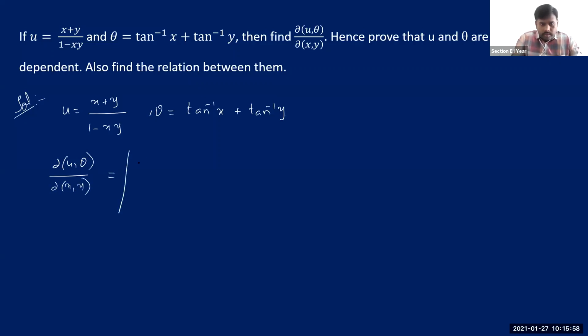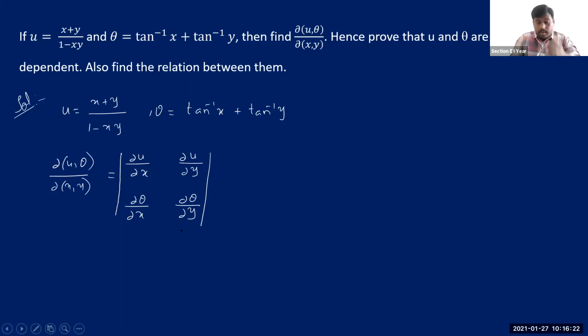See, how can we write this? These two are functions of two different variables. It is the determinant of these partial derivatives: dou u by dou x, dou u by dou y, then dou theta by dou x and dou theta by dou y. So if you just evaluate this determinant, that gives you the Jacobian of these two functions.